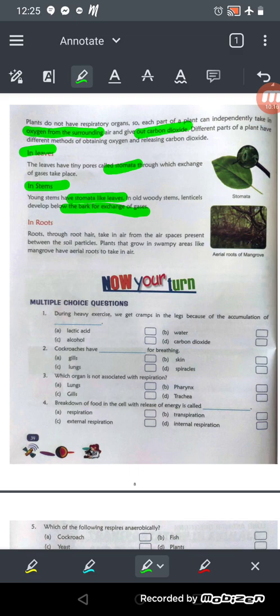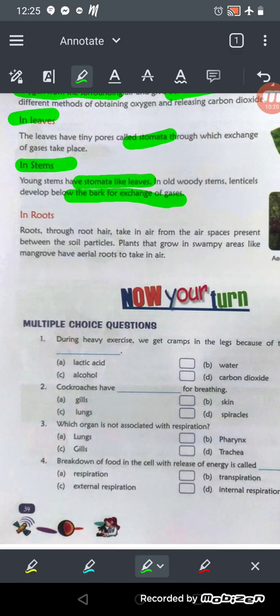And you know, plants do respiration through their roots also. And how? In roots, through the root hair, air is taken from the air spaces present between the soil particles. You know, the soil particles are porous, that's why there is air, right? And the roots take the air from the soil.